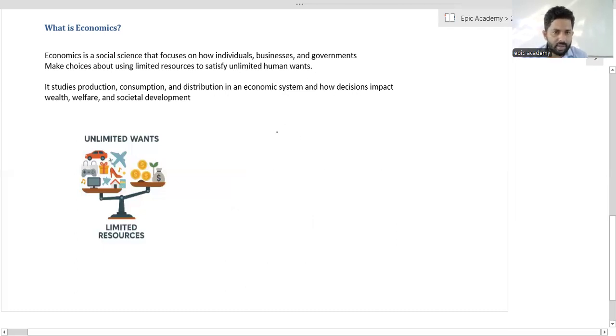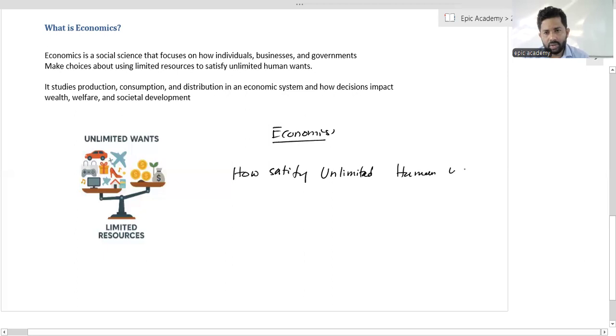So now we can find the definition. What is the meaning of economics? Economics always tries to identify how to satisfy, or how to utilize, unlimited human wants by using limited resources.